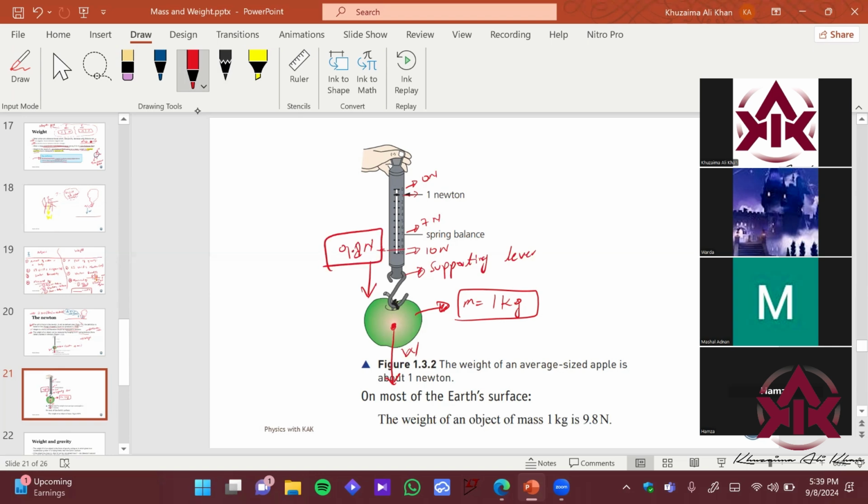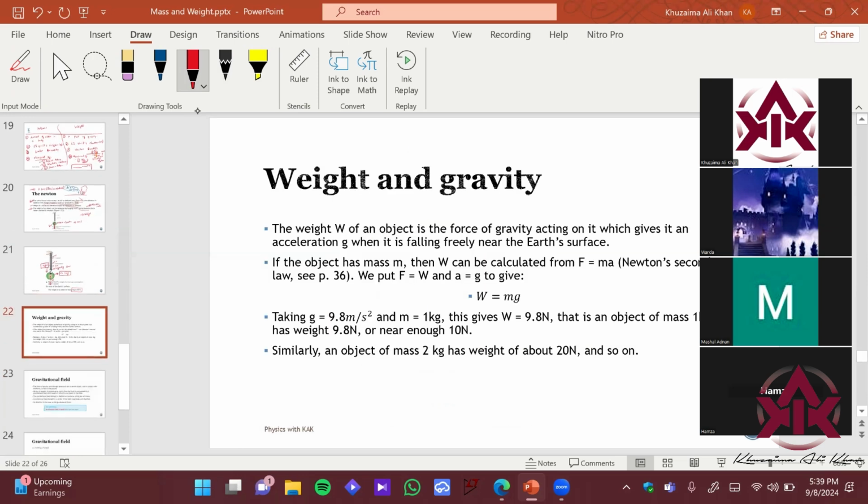Now can anyone explain why 1 kg is equivalent to 9.8 newtons? Can you create a relation between weight and mass? What is the formula of weight which links the mass? Sir, the formula of weight is mass times gravitational field strength. Yes, okay. We will see this in this particular slide.